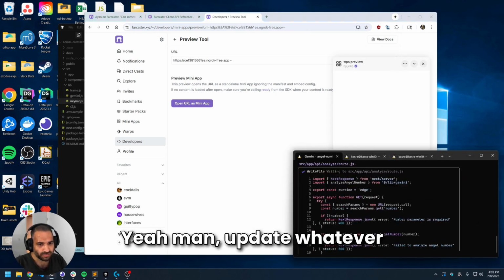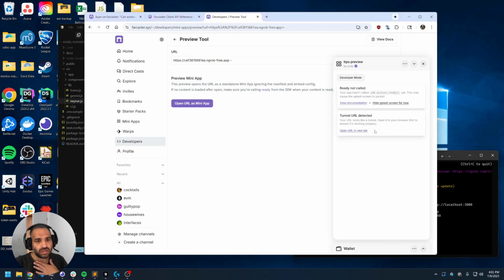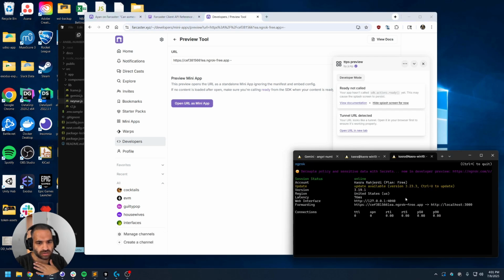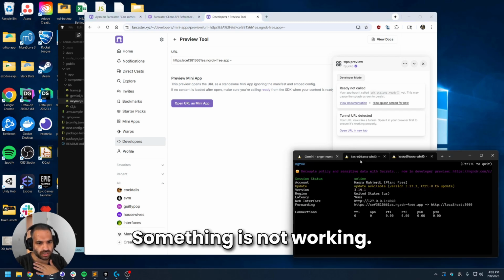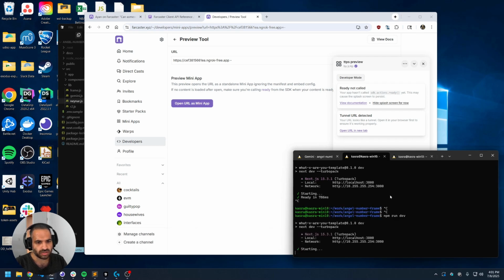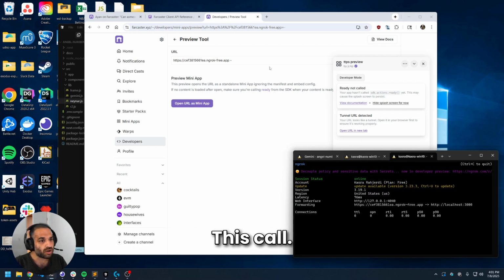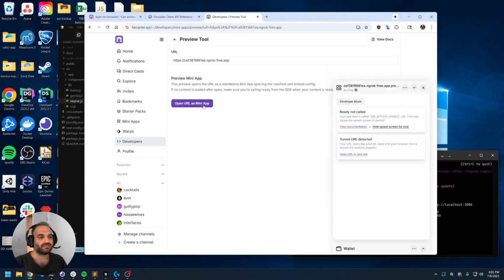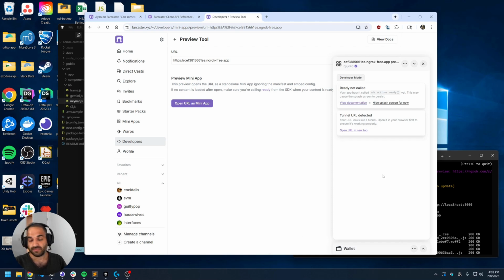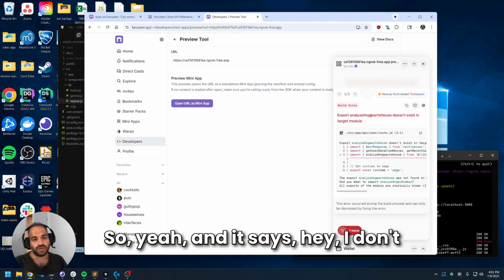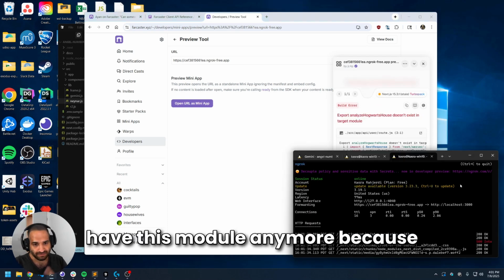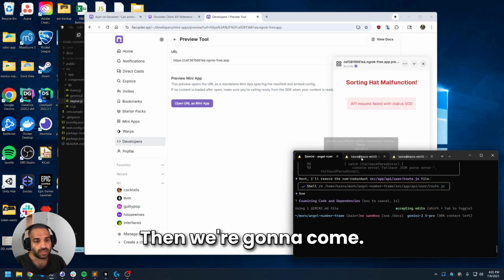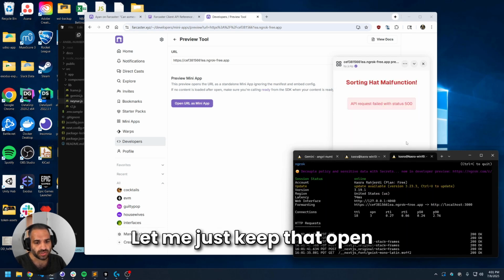Yeah, update whatever you want. Okay. Developer mode not called. Something is not working. It didn't make it into here. This call. Oh my god, I have a typo in the URL again. I'm sorry. I apologize. Okay, cool. So it says, hey, I don't have this module anymore because this is actively modifying stuff. Cool.